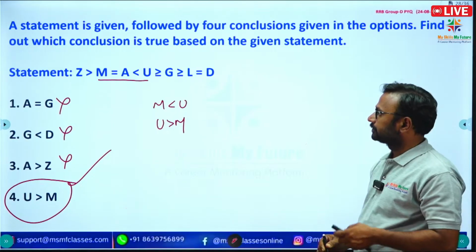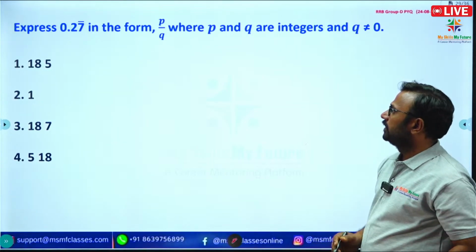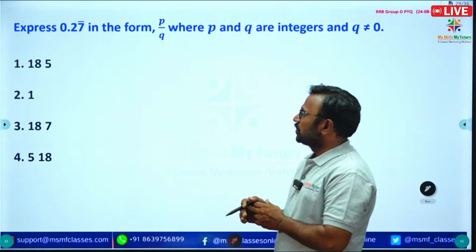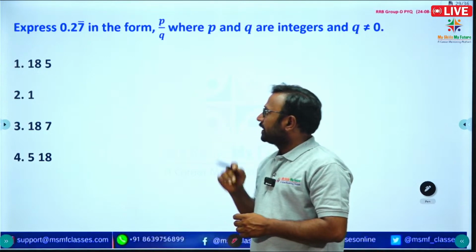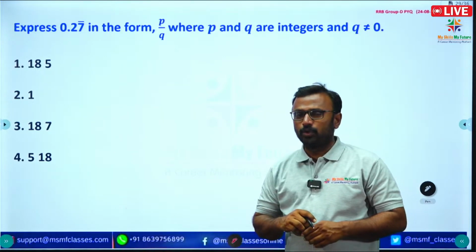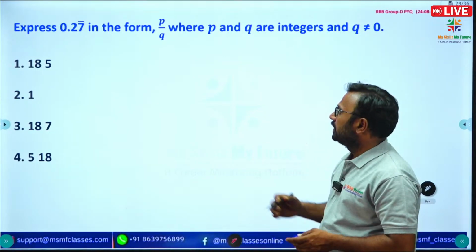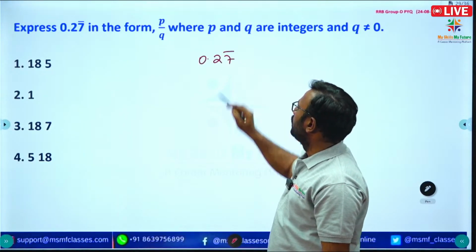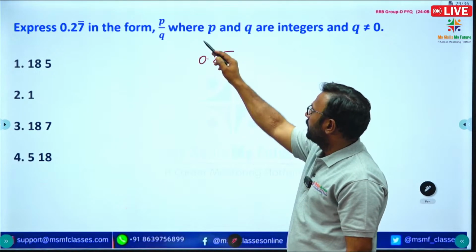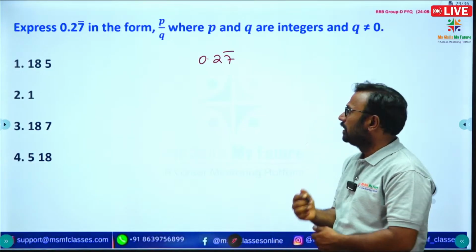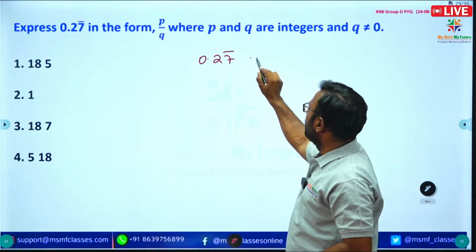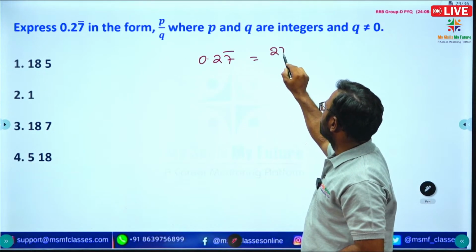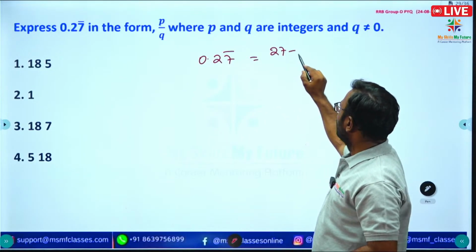Next, see the question here: conversion of a mixed recurring fraction into a simple fraction. They gave a recurring fraction, 0.27 bar. We need to convert it into p by q, which is a simple fraction. How can we convert? Just write 27 minus 2.